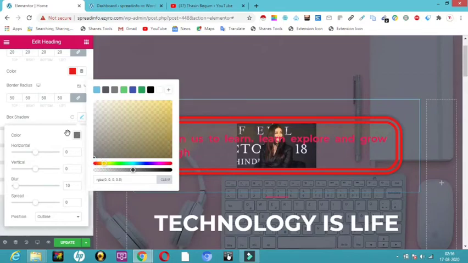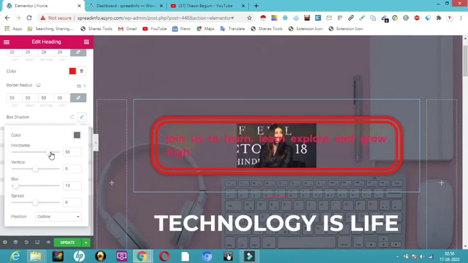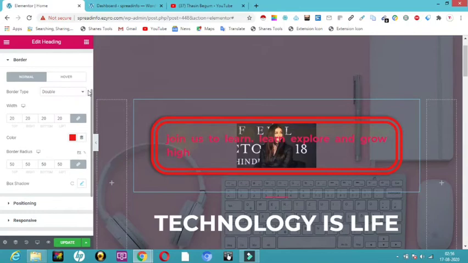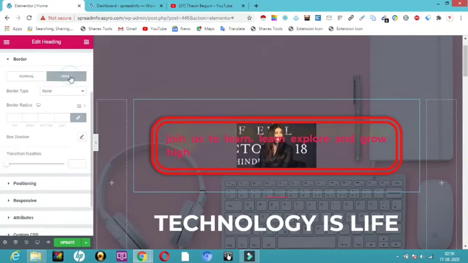I will give a yellowish color. Let me show you how it really works. This is how you can have the horizontal and vertical position of it, however you want. So this is about border, and if you want the border also to hover, you can just click on this and change the border type.